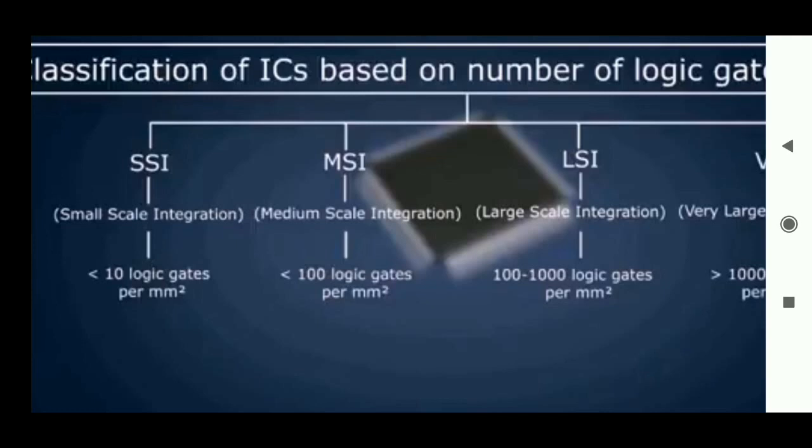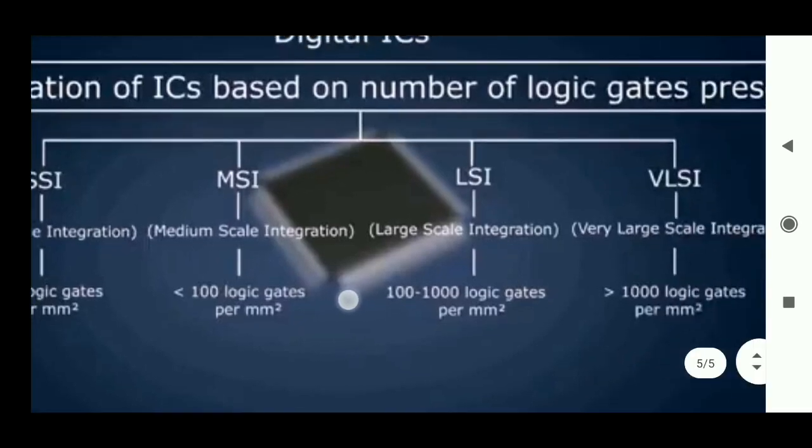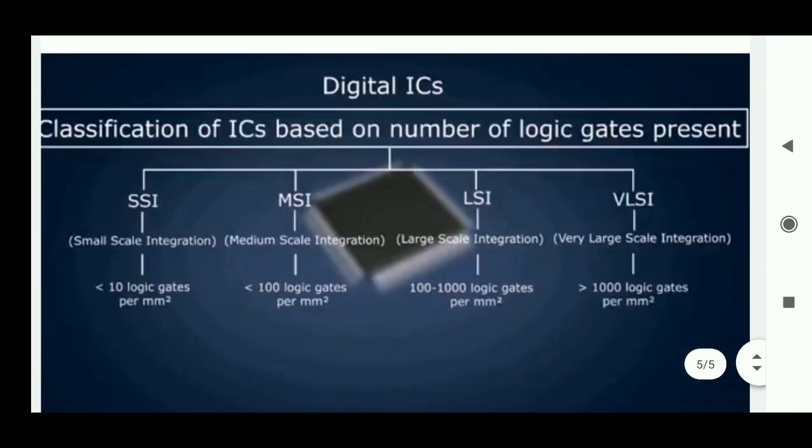Less than 100 gates is medium scale integration, and LSI, large scale integration, is in between 100 to 1000 logic gates. More than 1000 logic gates per square millimeter is what they call very large scale integration. This is about ICs.